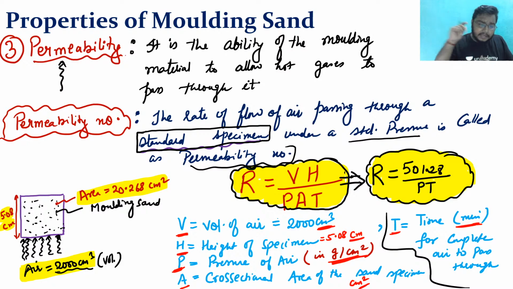My first idea is to make a standard specimen of the molding material. Suppose I have four qualities of molding sand.